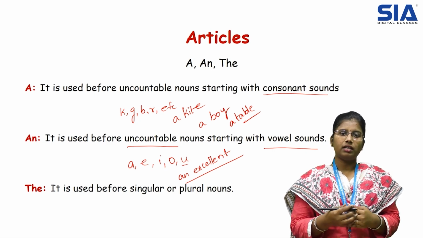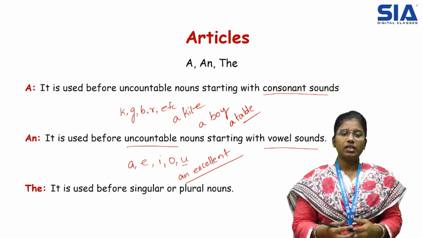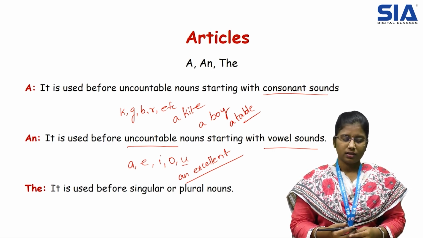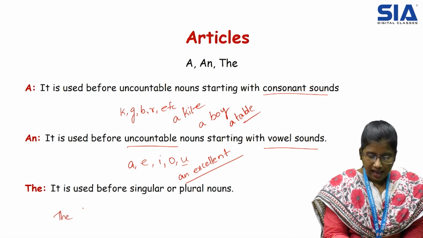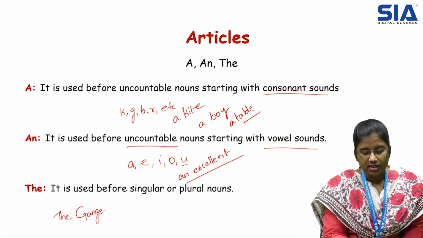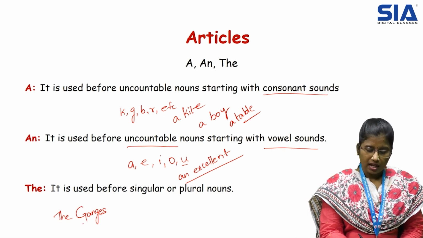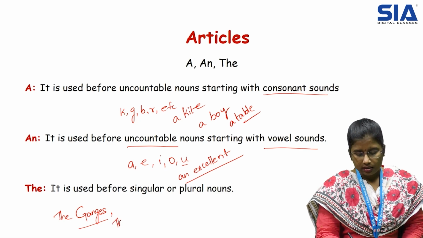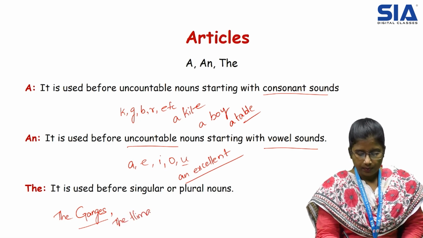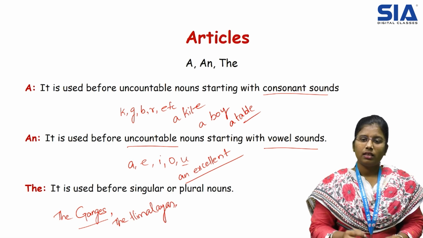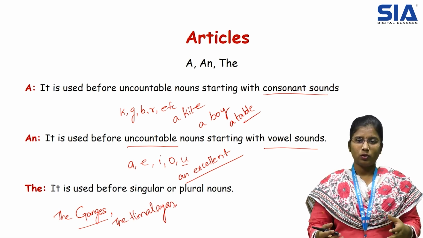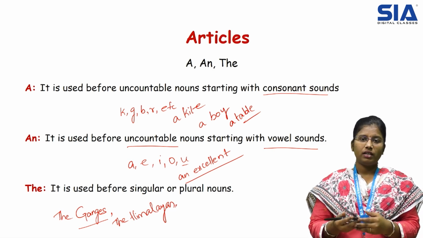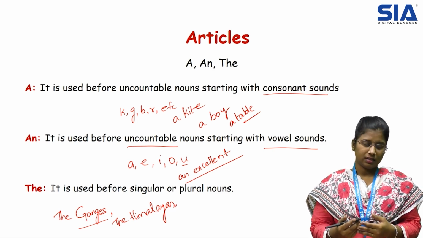And next, article the. The is a definite article which is used before singular or plural nouns. For example, the Ganges. Ganges is a sacred river which looks like plural but it is a singular noun. Similarly, the Himalayas, the High Court, the Supreme Court and the Statue of Liberty, all these are definite nouns starting with article the.